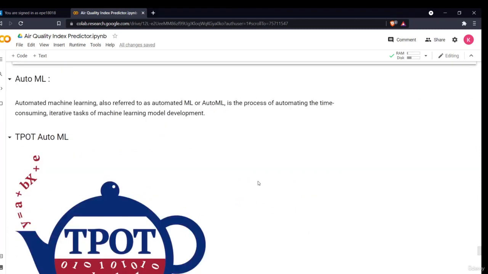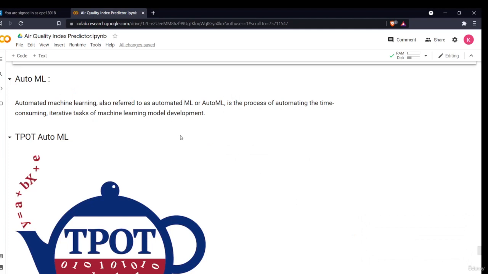So hello all, welcome to the next section of this project, that is the automated machine learning part. Previously in our videos we have seen how we can build a model, and we have built a model which predicts our air quality index. Now we will see how we can build the model using automated machine learning and see how our model performs. As I told you in the introduction, automated machine learning, also referred to as AutoML, is the process of automating the time-consuming, iterative tasks of machine learning model development.